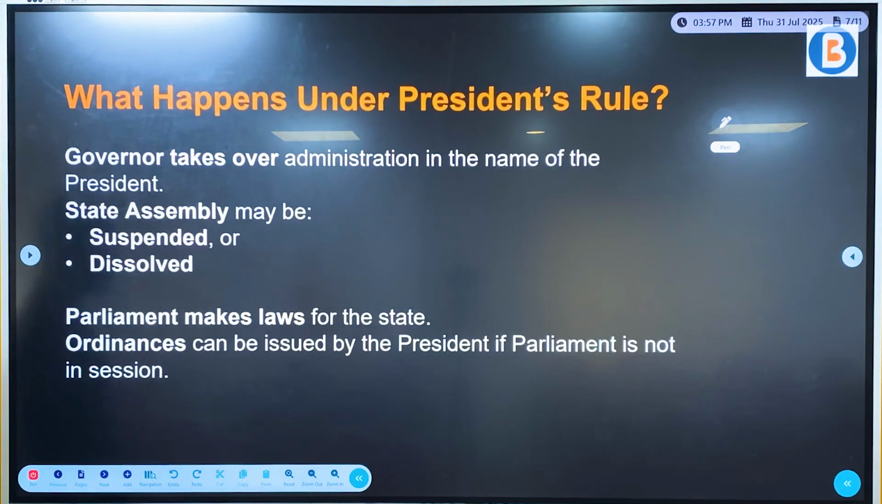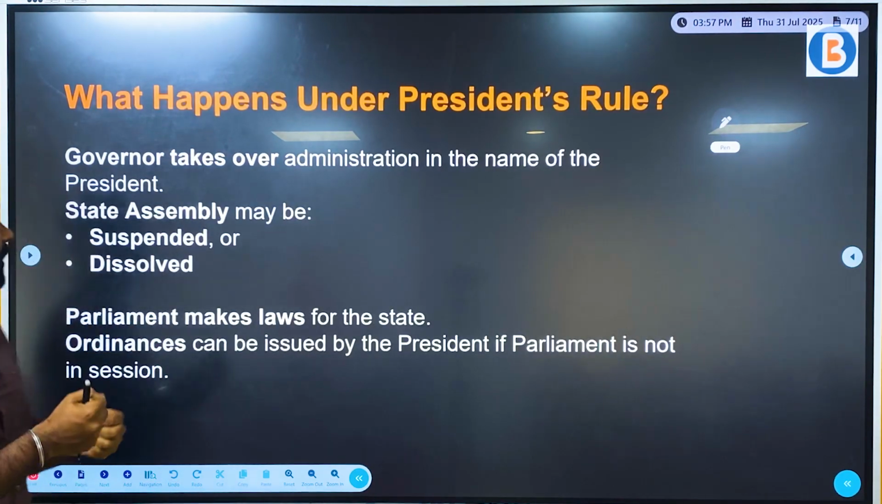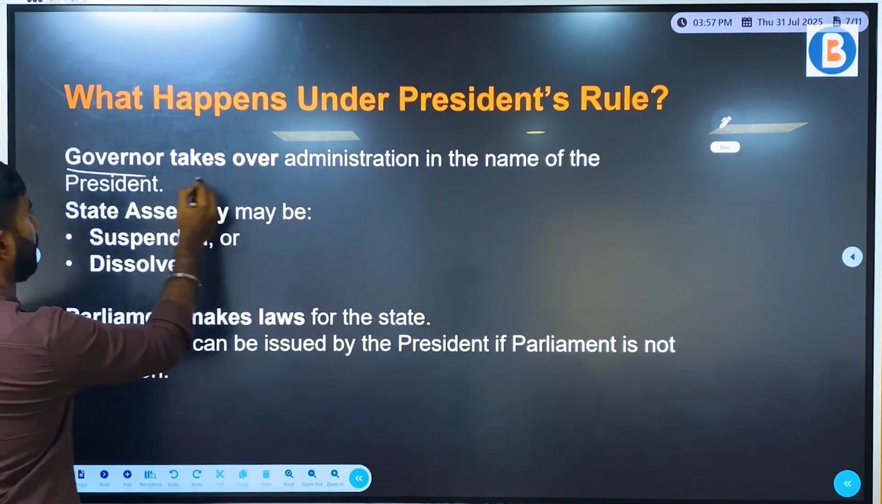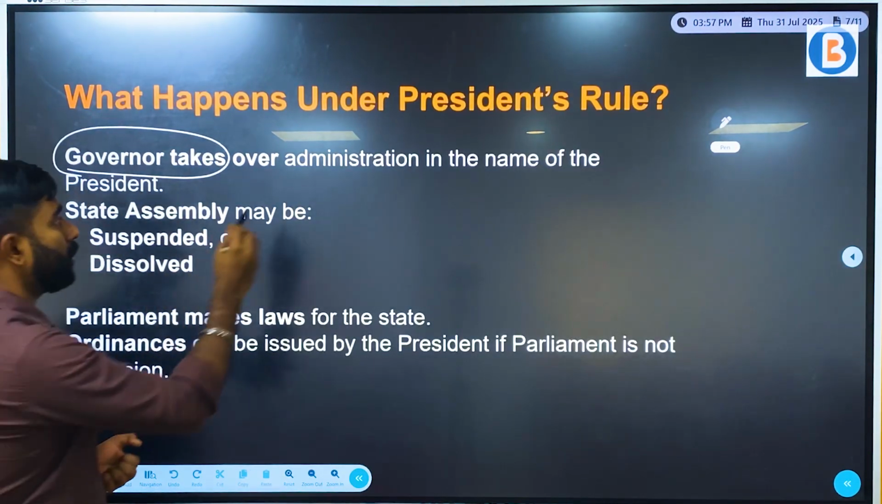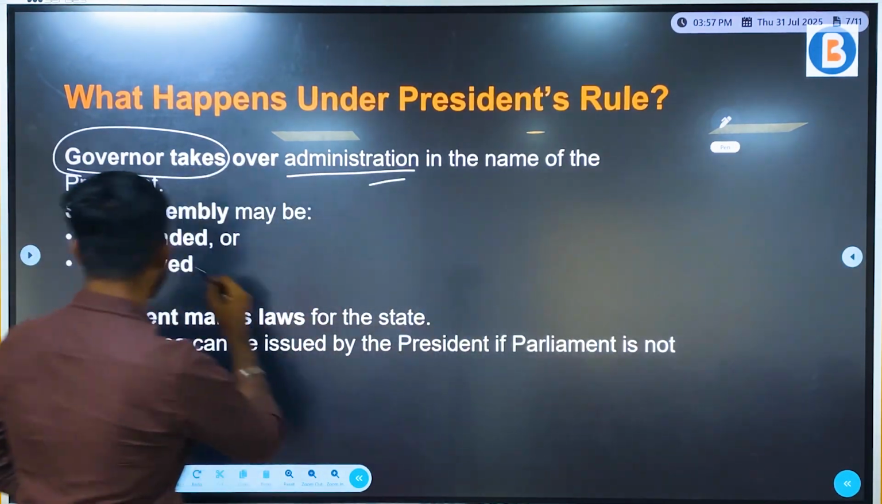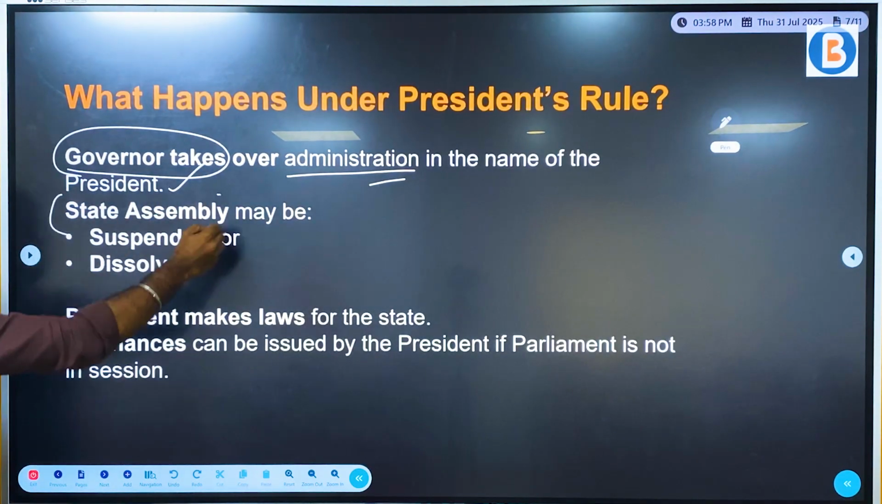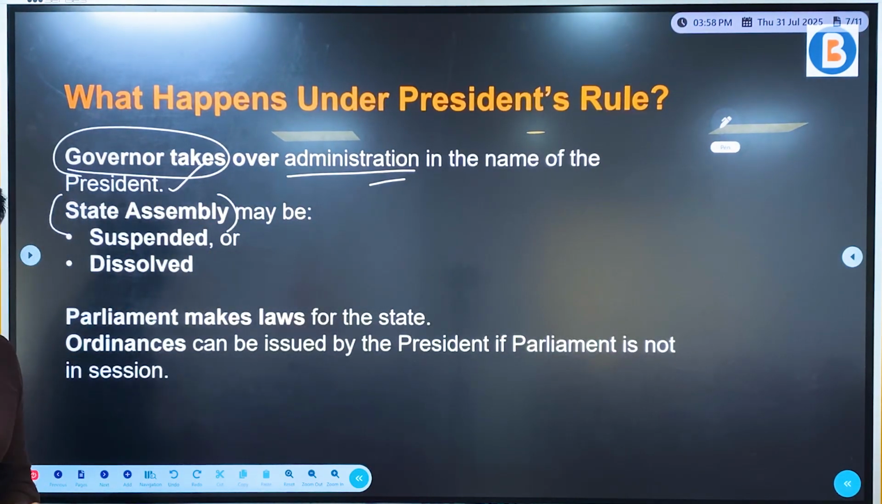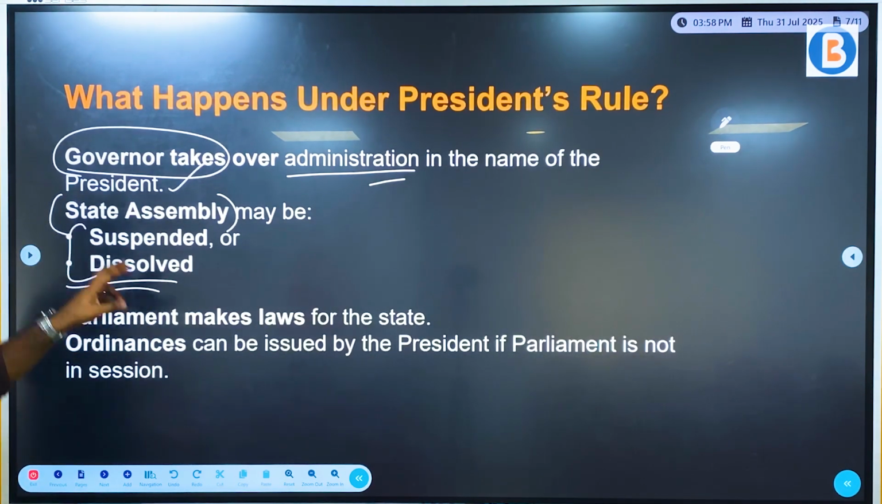Now, what happens during president rule? Of course, it is very important to know the status of the state government. So as we can see, the governor, who is the agent of the center, takes over the administration in the name of president. It is clear. Now, the state assembly, what happens to the state assembly? Will it get dissolved or suspended? It can be both. It can either be dissolved, but in most cases, it will be suspended.